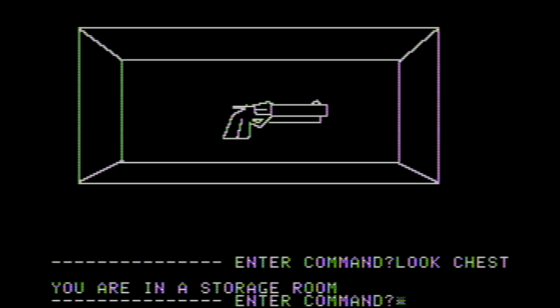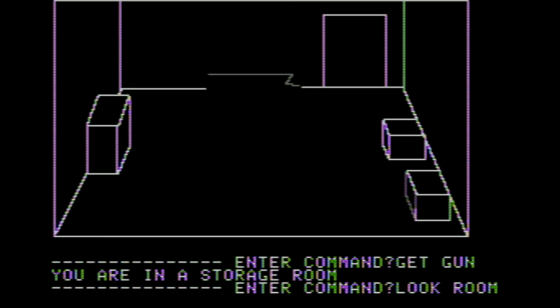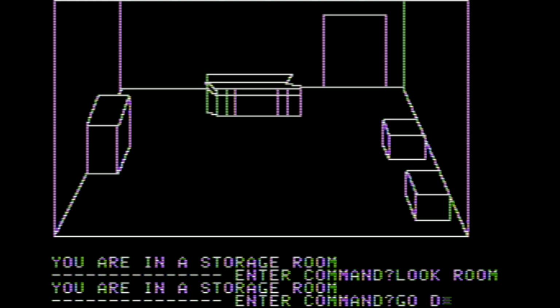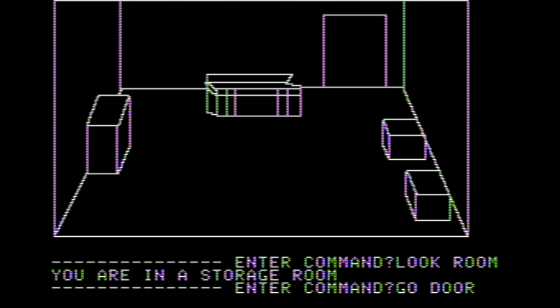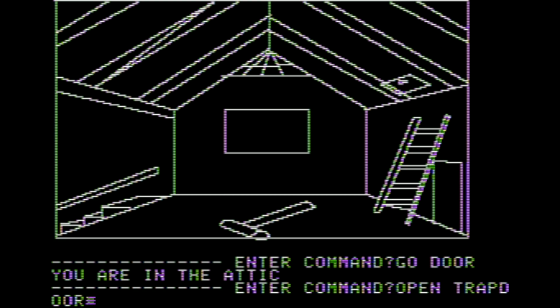You're in a storage room. There's a gun there. We're gonna need that. For the record, it is loaded. We do need that. All right. Look room. Go door to go back to the normal attic. Then we have to open trap door.